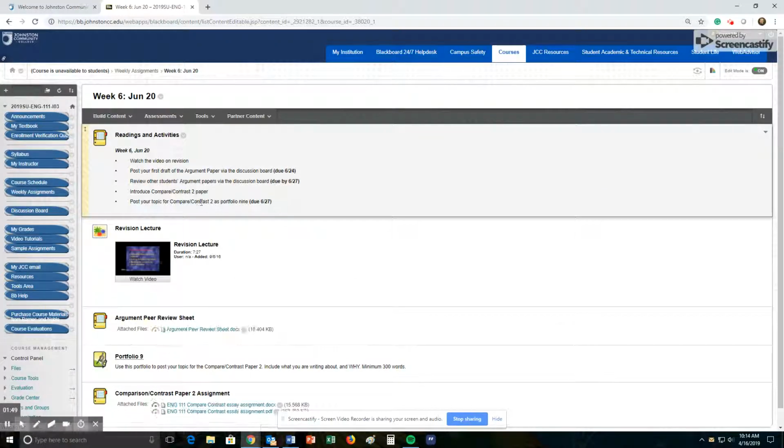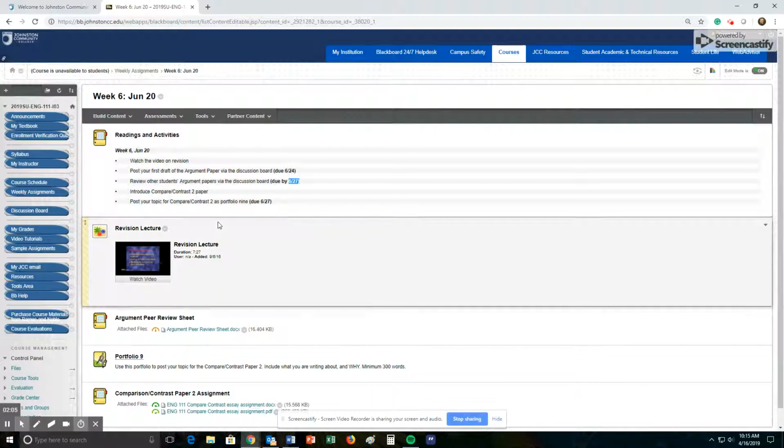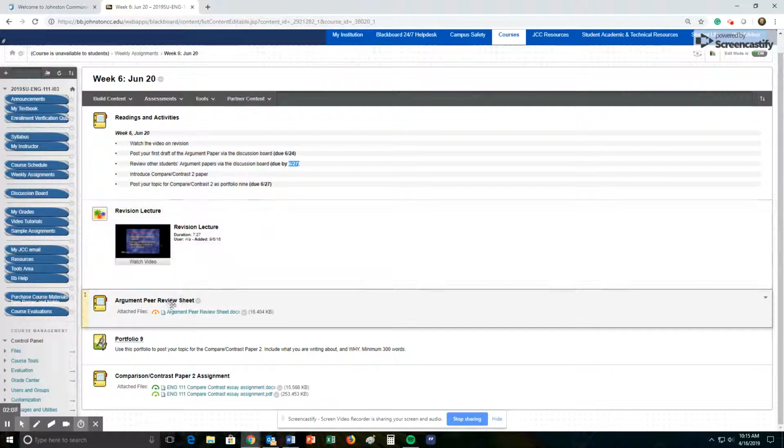Like we've done in the past, you're going to upload your paper to the discussion board, and then you're going to give feedback to other students. Please note the dates here. The 24th is when you have to have your first draft due, and then the feedback is due by the 27th, which is a week from really the start of this week. And then also here is the peer-review sheet that you can use to help you figure out what feedback you can give to your fellow students when it comes to their argument paper.